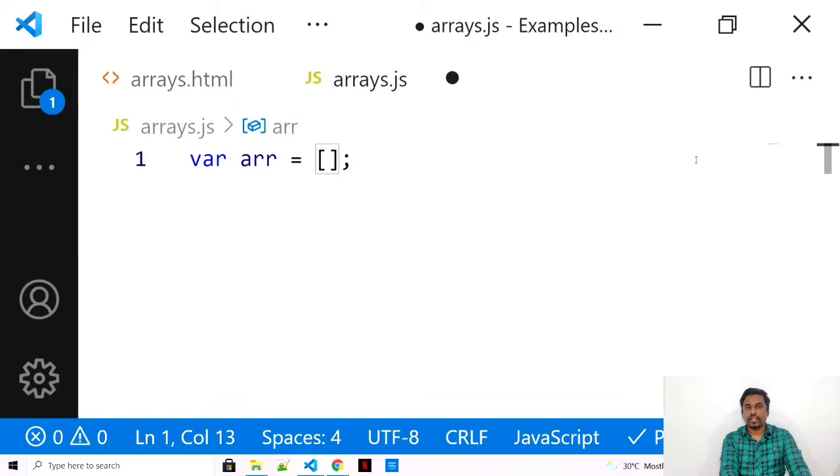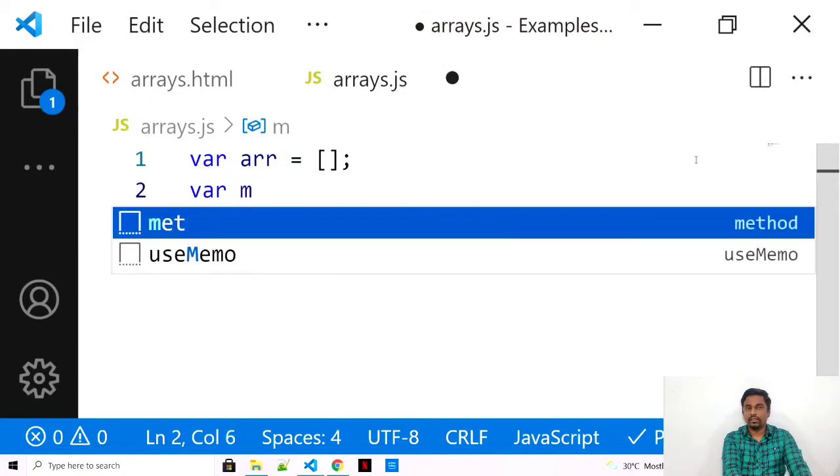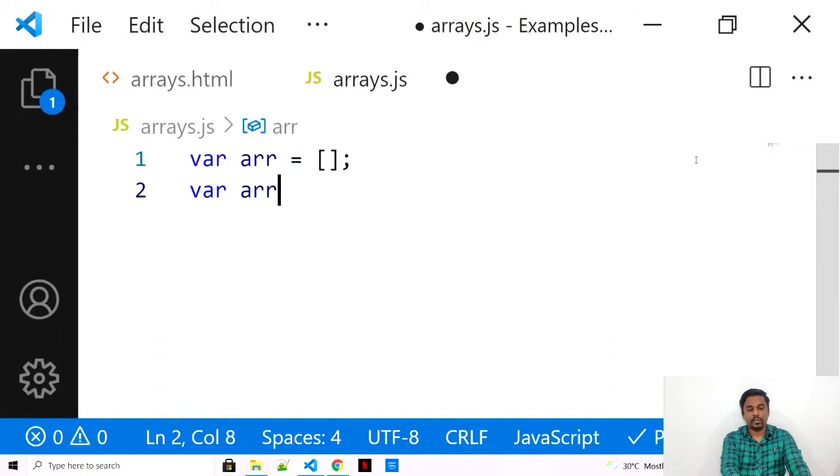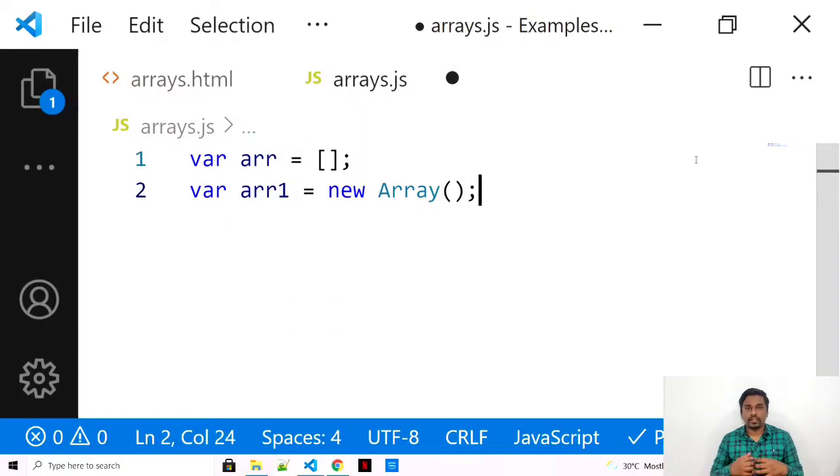So this is the first and the simplest way you can declare an array. The second way is, let's say I name it something different, you can even use inbuilt classes. JavaScript has some classes; what are classes? We'll come back to it later.